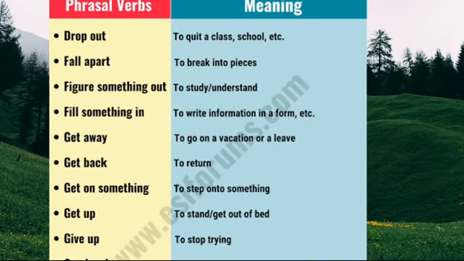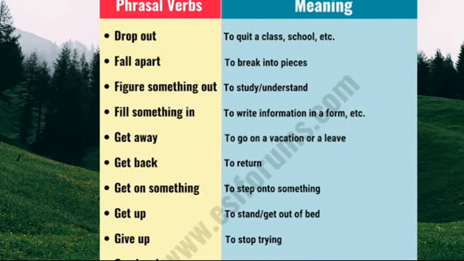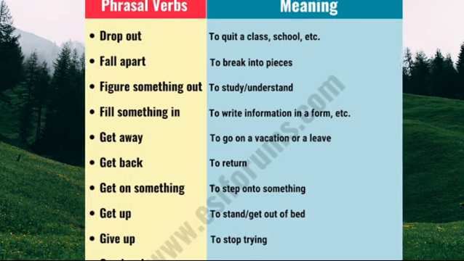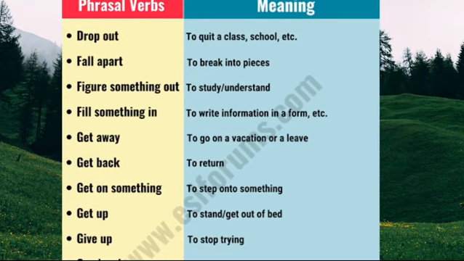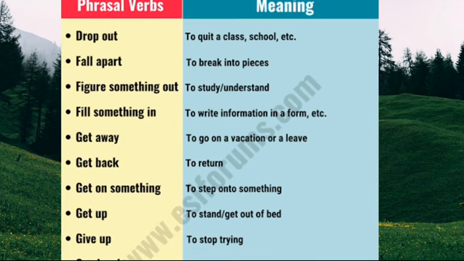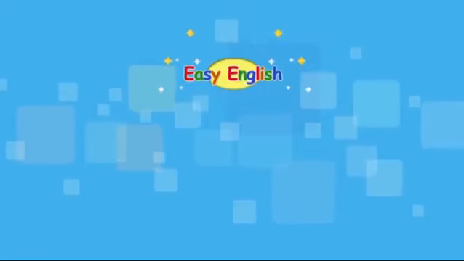Here are more examples of phrasal verbs. Drop out means to quit a class or to quit school. Fall apart means to break into pieces. Get away means to go on a vacation or to go on a leave. Give up means to stop trying or to die. Example, he gave up the ghost. Get back means to return. Now, let's watch this short video to learn more about using phrasal verbs in our everyday conversation.